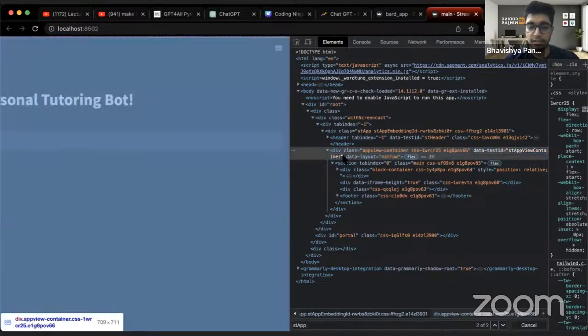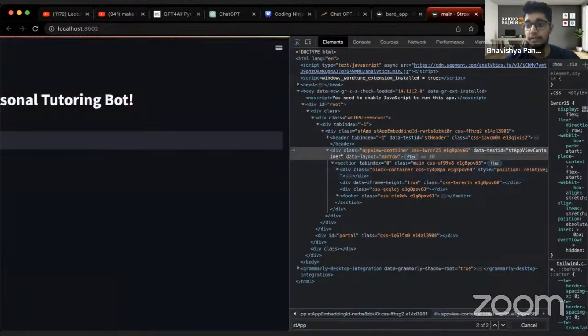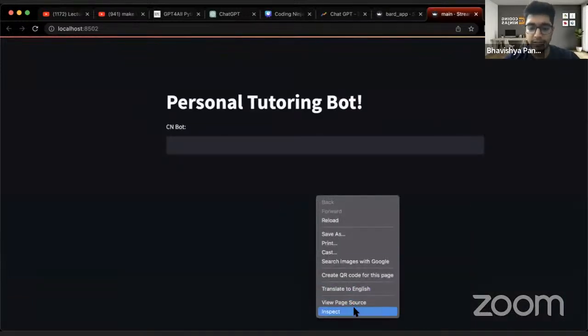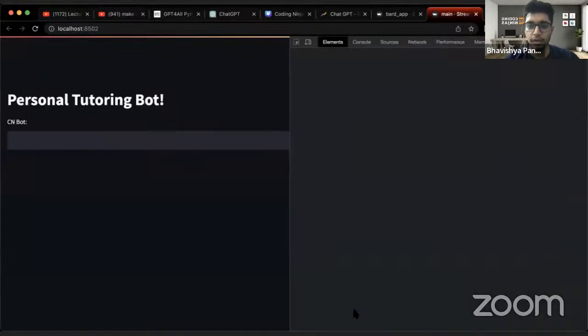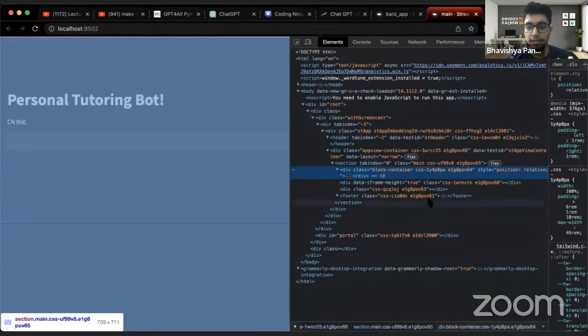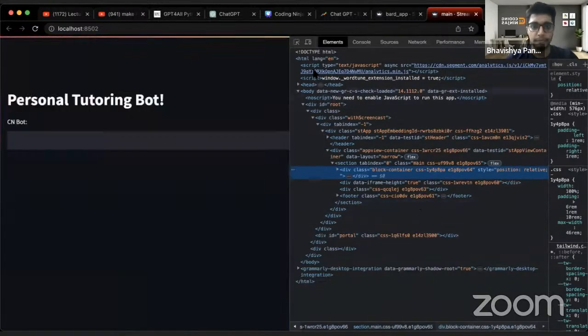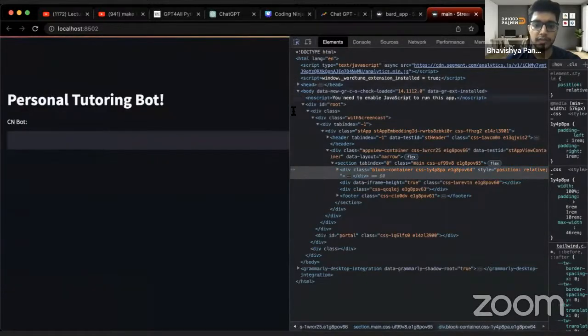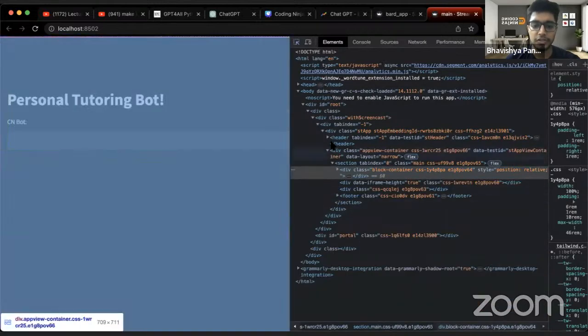So I'll just copy this. Just for the sake of simplicity, I'll show it again. Right click on inspect. The HTML page that has been made by Streamlit would come. Now you have to click on this arrow button, and then select this entire page, or simply go on this class.